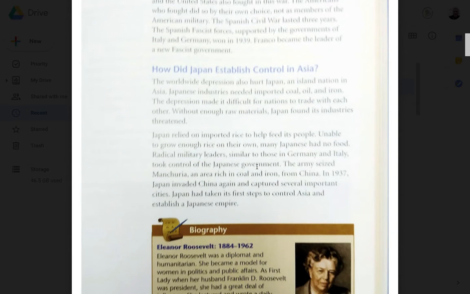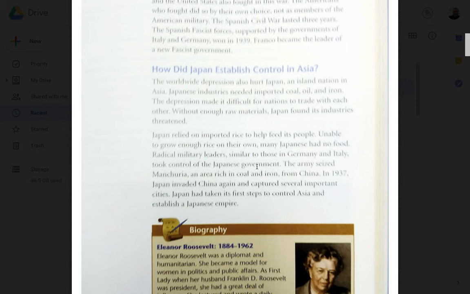How did Japan establish control in Asia? The worldwide depression also hurt Japan, an island nation in Asia. Japanese industries needed imported coal, oil, and iron. The depression made it difficult for nations to trade with each other. Without enough raw materials, Japan found its industries threatened. Japan relied on imported rice to help feed its people. Unable to grow enough rice on their own, many Japanese had no food.